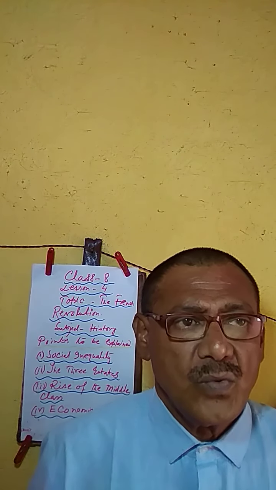So, in the 18th century, the existing social and political system in France was called the ancient regime, as I taught you earlier. It was a feudal society where the king ruled under the divine right of kings, and society was divided into 3 estates.